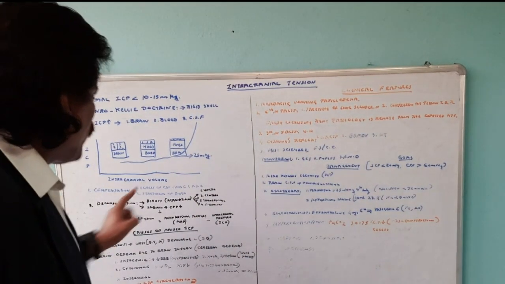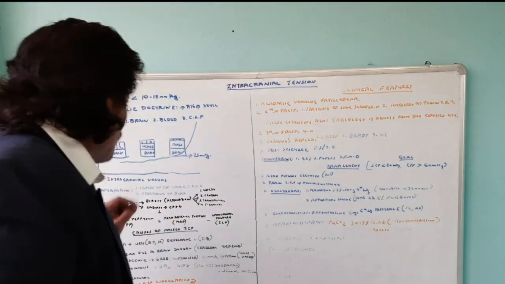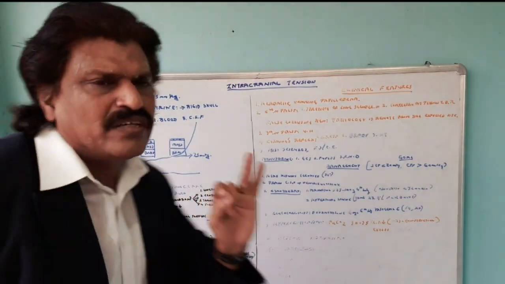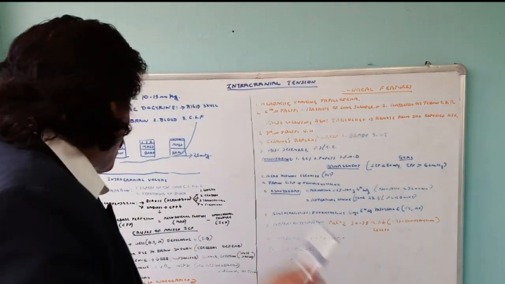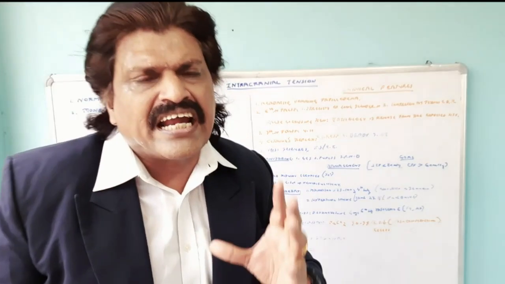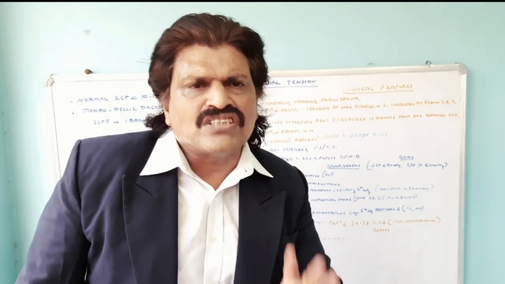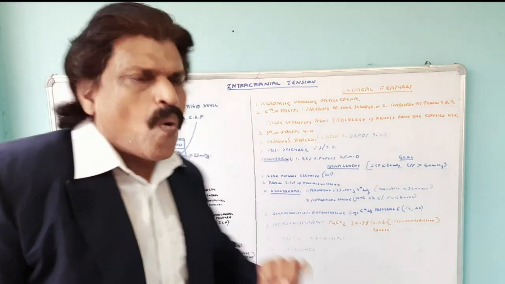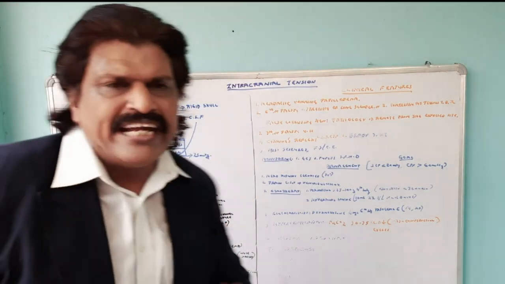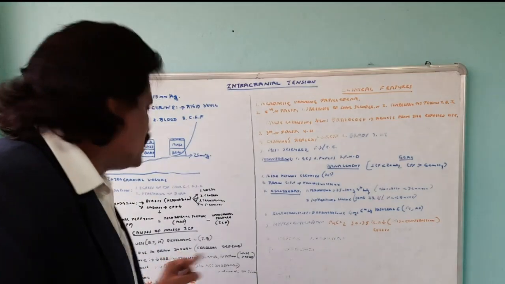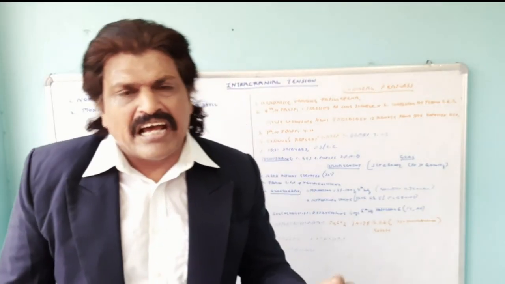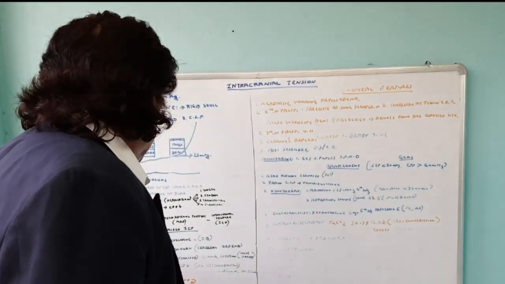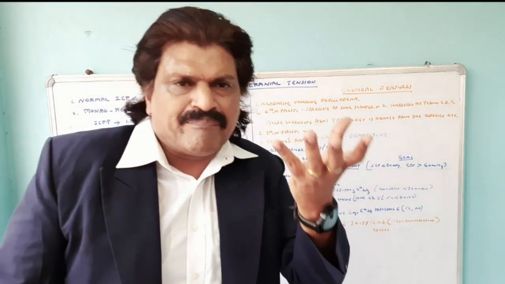So we are worried that after the compensatory phase, there is a decompensatory phase where there is a direct consequence of herniation and an indirect consequence of reduced cerebral perfusion pressure. So what are the causes of raised intracranial pressure? All the causes of raised intracranial pressure can be put into four categories. One, the mass lesions like brain tumor or hemorrhage, especially in developed countries. In developing countries, tuberculosis. When there is a mass lesion, it raises the ICP.